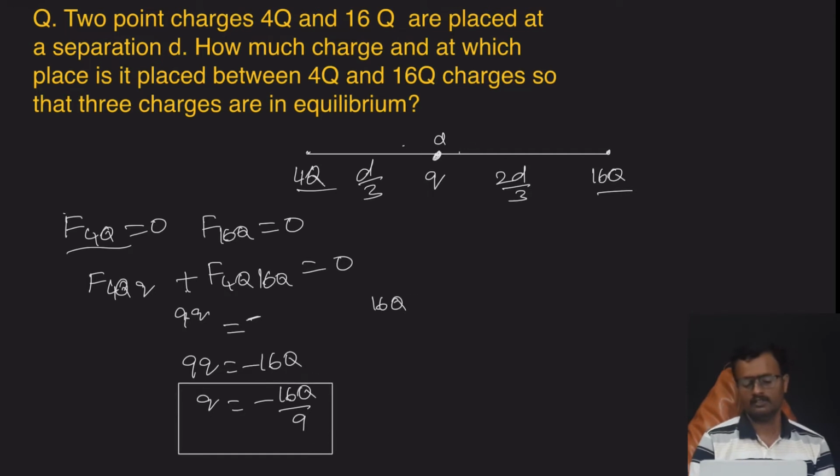See, the third charge is minus 16q by 9. Suppose it is placed at a distance of d by 3 from 4q, then the 3 charges are in equilibrium.